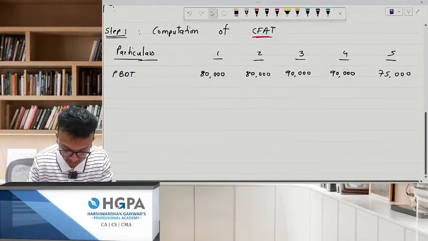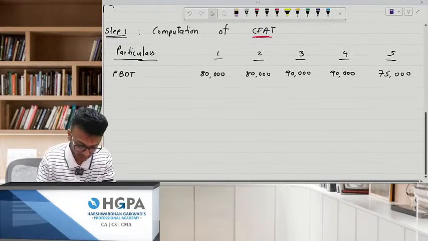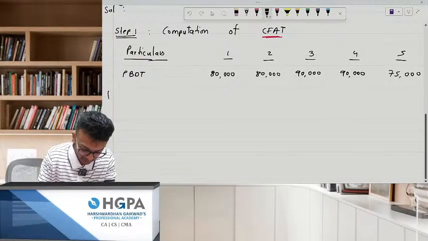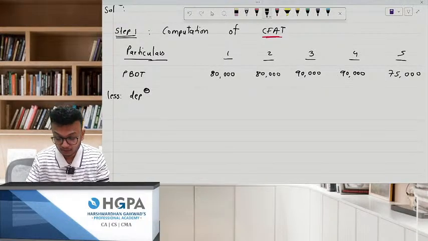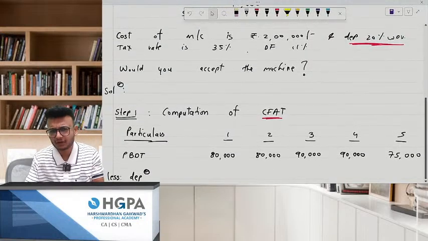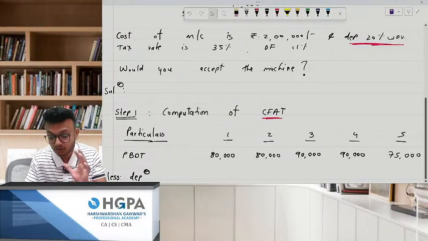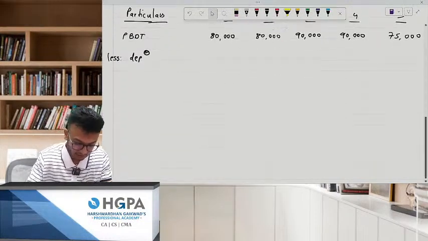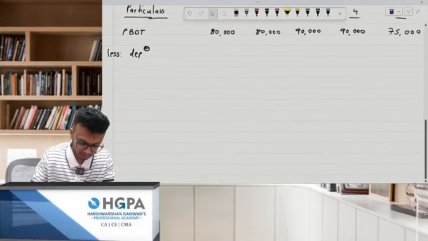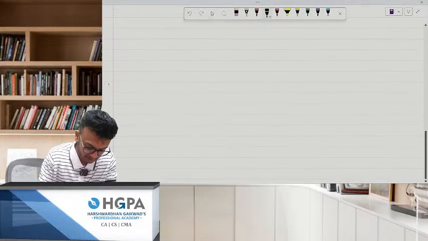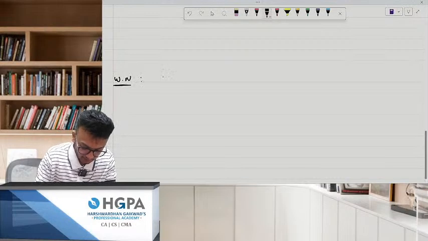Now tell me one thing. What will you deduct from this? You will start deducting all the expenses. First up is your depreciation. Now see, you can obviously do it on the calculator also. There is no big deal in this. But if you make a table, you will be in a very good position to understand what is happening. So leave some lines. You can write your working note, computation of